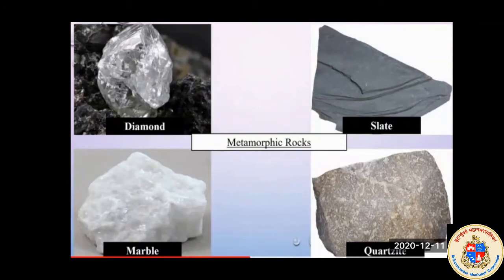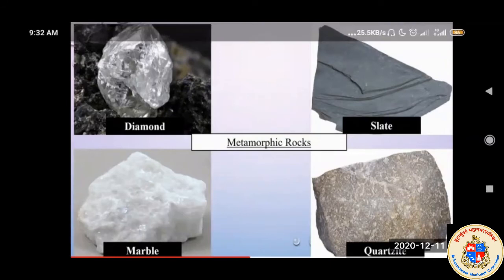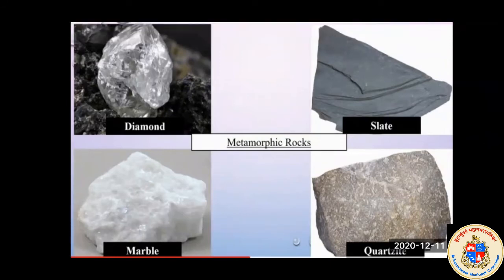So now we will see how this diamond is formed. The formation of natural diamond requires very high temperature. So you know now where the diamonds are found? In the coal mine, right? So to find the diamond, we have to dig up the land in the coal mine.